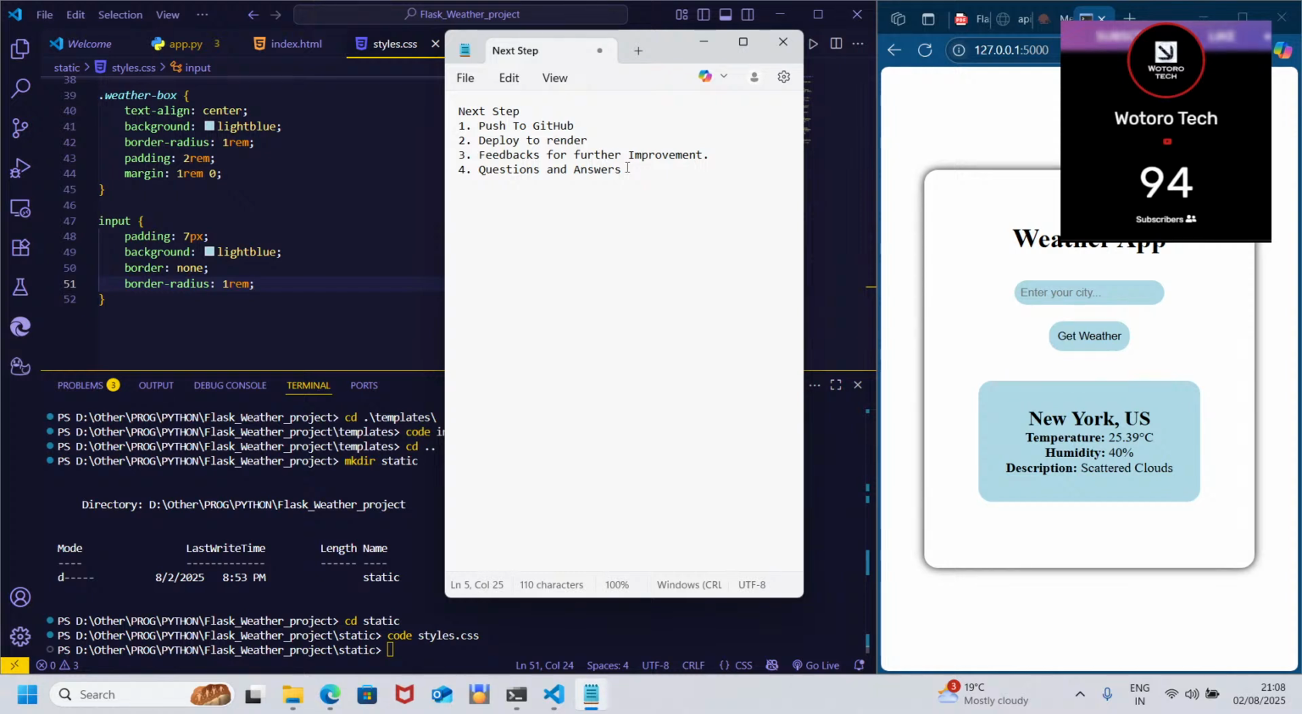It was really a nice time. Really nice. It was really nice going through building this app from scratch. That was really nice.